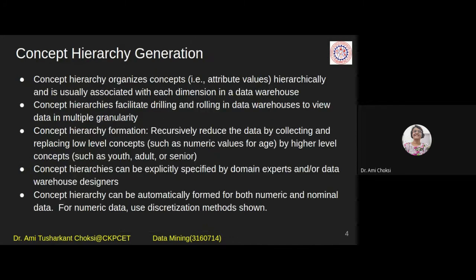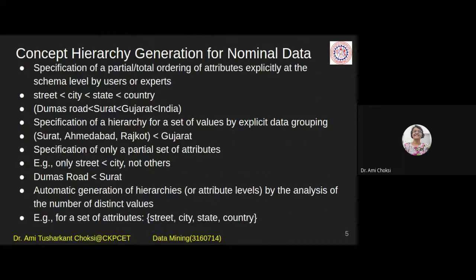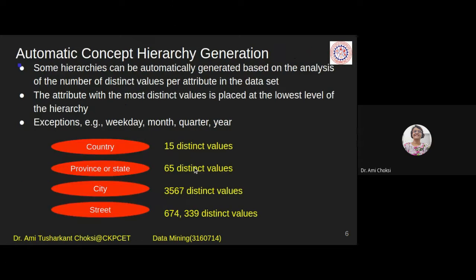We have seen the concept hierarchy where we are taking street, city, state, country, right? Recall the example, we have already seen that. Fine. So street is the smallest concept, city is bigger than that, state is bigger than city, and country is bigger than that, right? So we can have the concept hierarchy. That is, country is the highest concept, then state, city, and street, right?